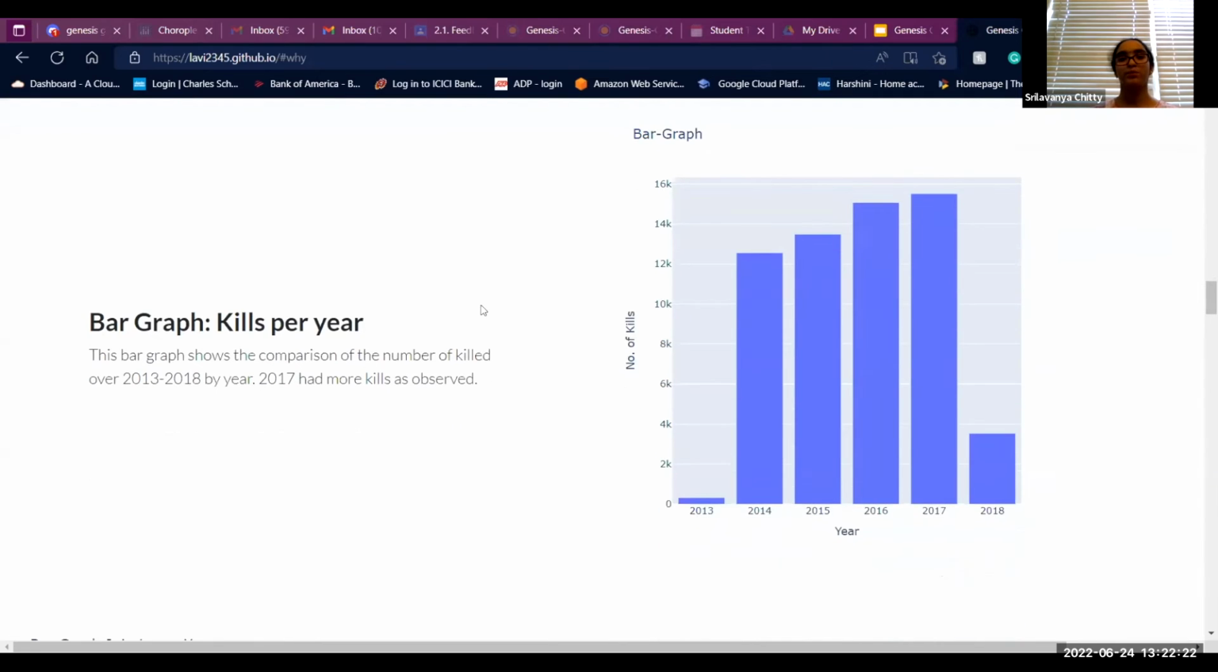The next thing that we really liked about the layout of this website was the fact that we could have a graph on one side and a description of the graph on the other side. So in this example, we have our bar graph on the right side, which shows the year and the number of kills in that year, along with the description about the bar graph. In this bar graph, you can hover over it to see the amount of people killed in different years.